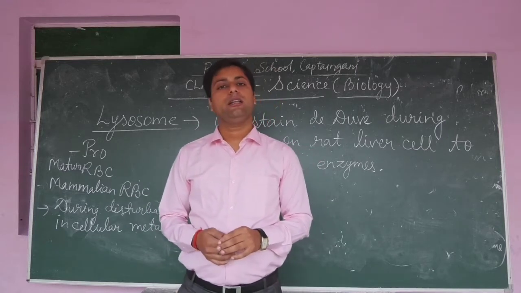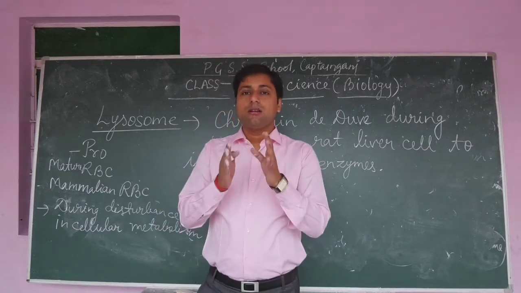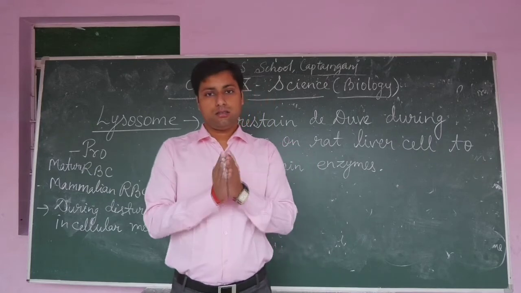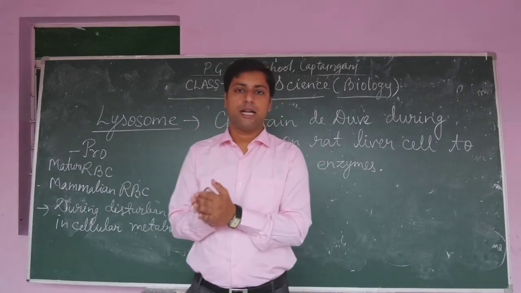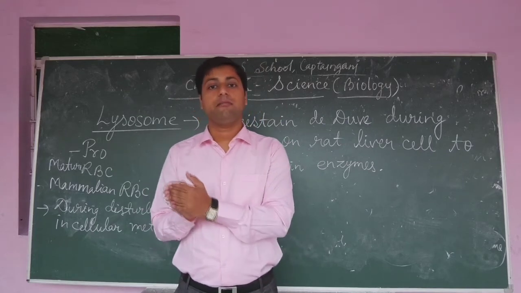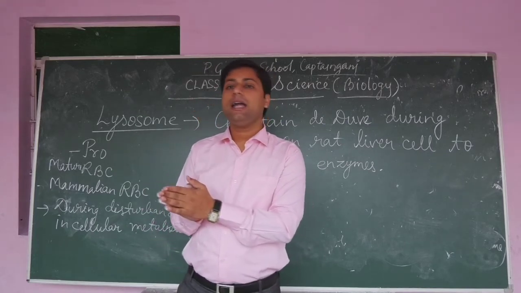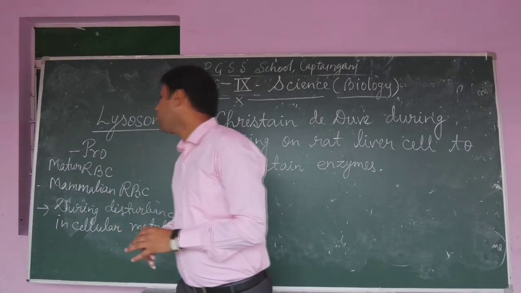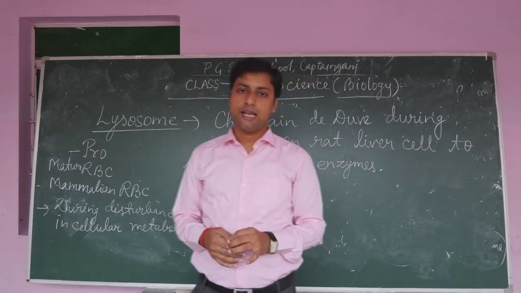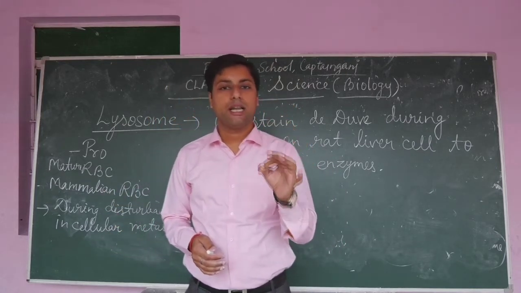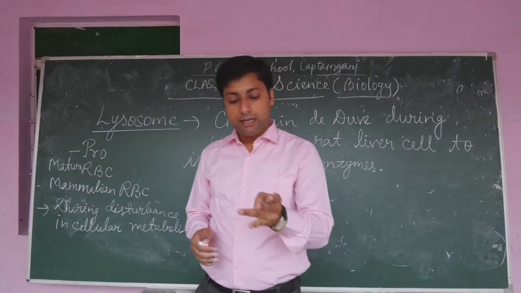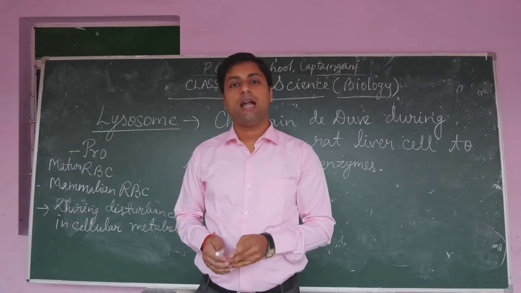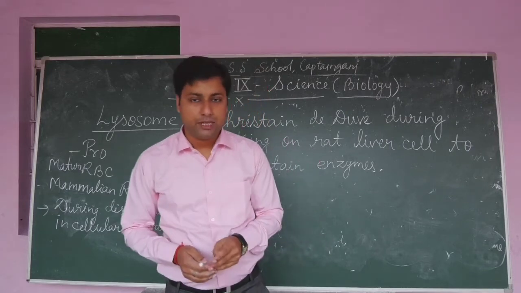It is absent in plant cells, in mature RBC, that is red blood cells in mammals, and in prokaryotic cells.